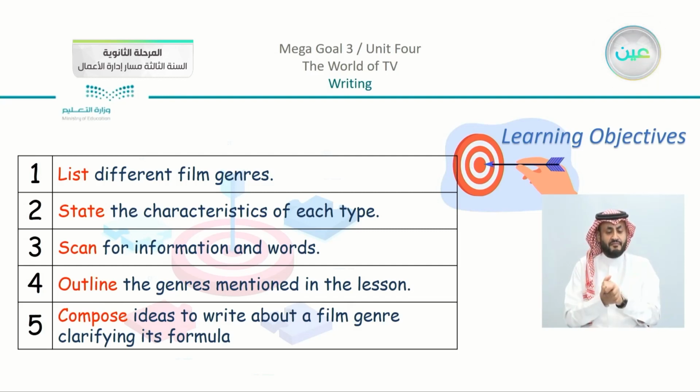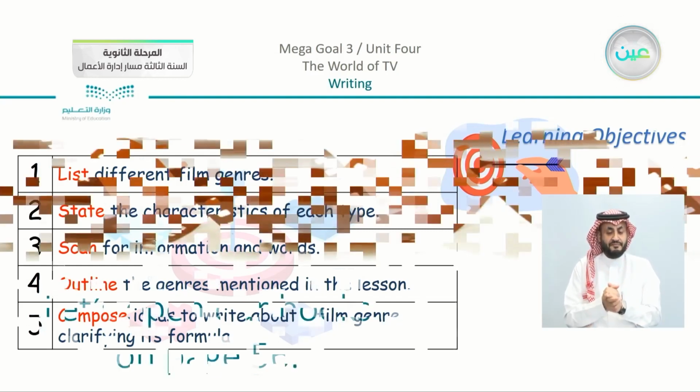Number 2, to state the characteristics of each type. Number 3, to scan for information and words. Number 4, to outline the genres mentioned in the lesson. And number 5, to compose ideas to write about a film genre, clarifying its formula. So let's move on with our lesson.